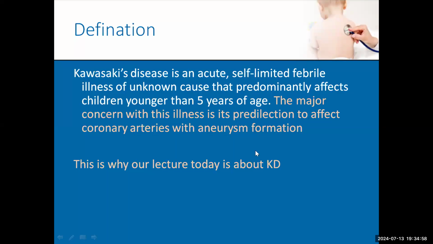First of all, definition: Kawasaki disease is an acute self-limited febrile illness predominantly affecting children below 5 years old. So it is an acute self-limited febrile illness, and it occurs predominantly in young children below 5 years old. So it is self-limited, like rheumatic fever. It will improve by itself, even if we don't give the patient IVIG. Almost it will improve. Why do we talk today about Kawasaki?